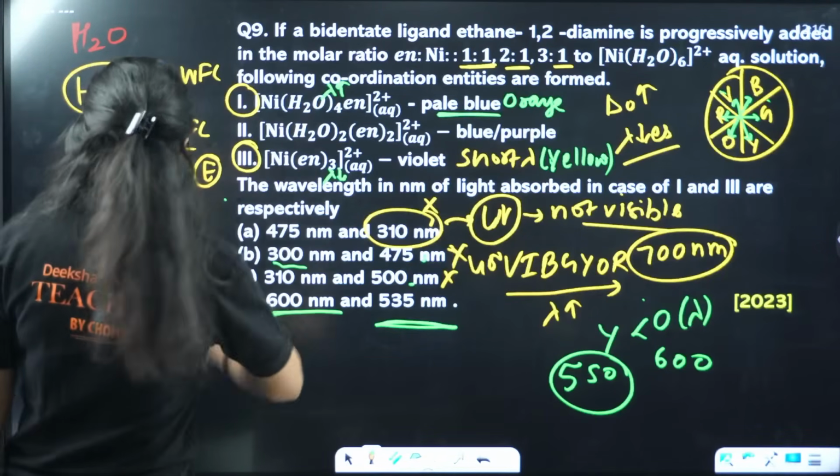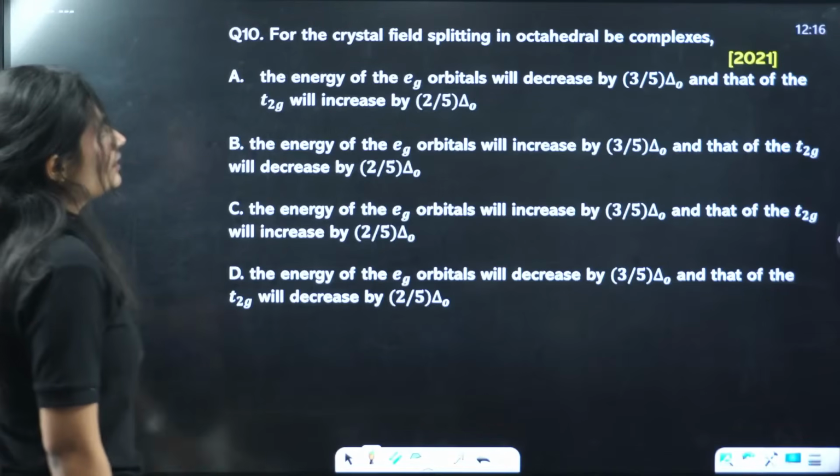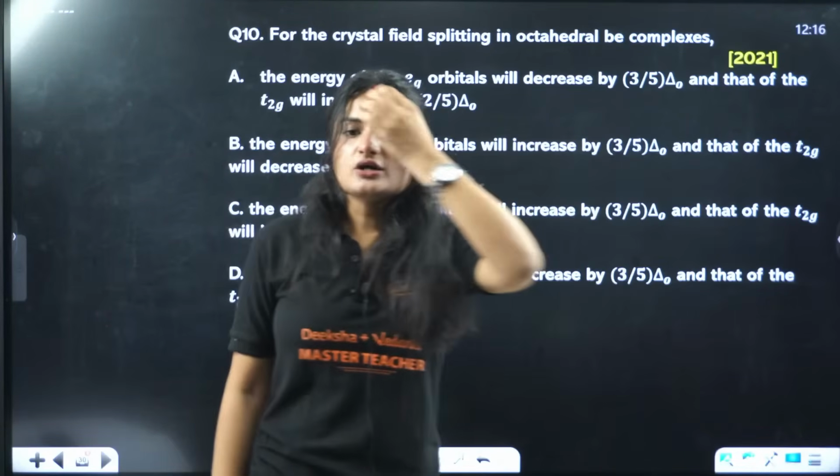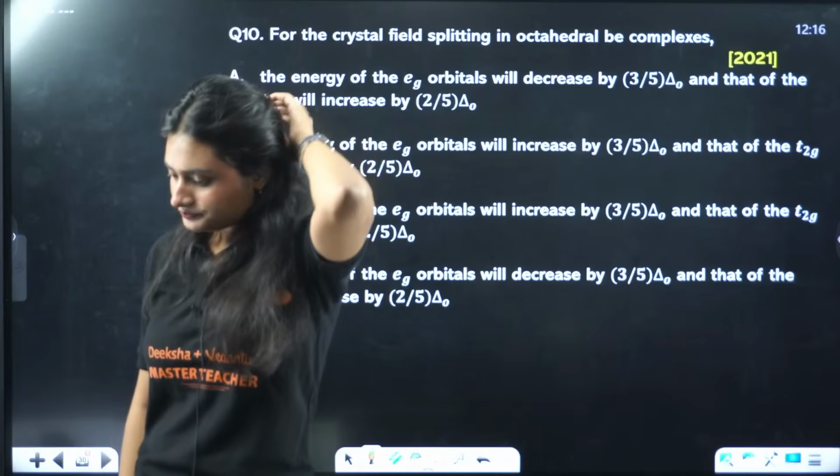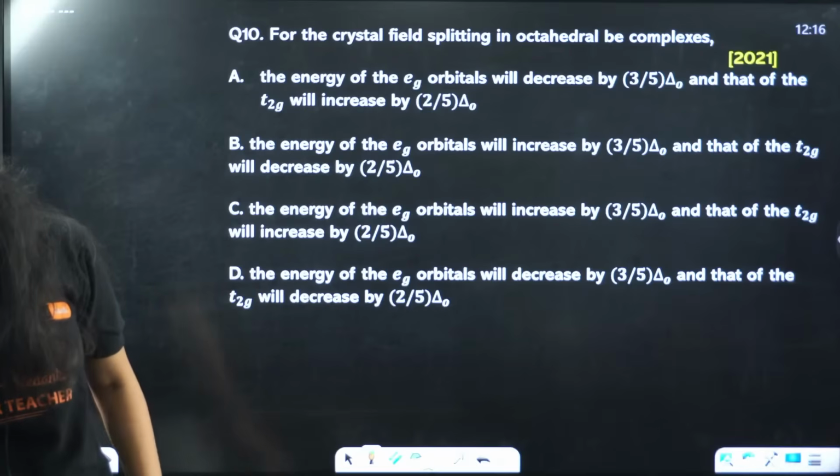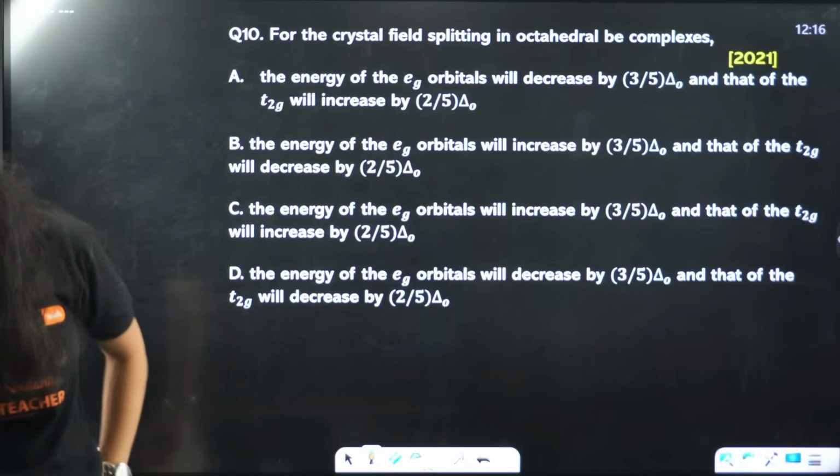Okay, let's move on to the next question. For the crystal field splitting in the octahedral complexes.